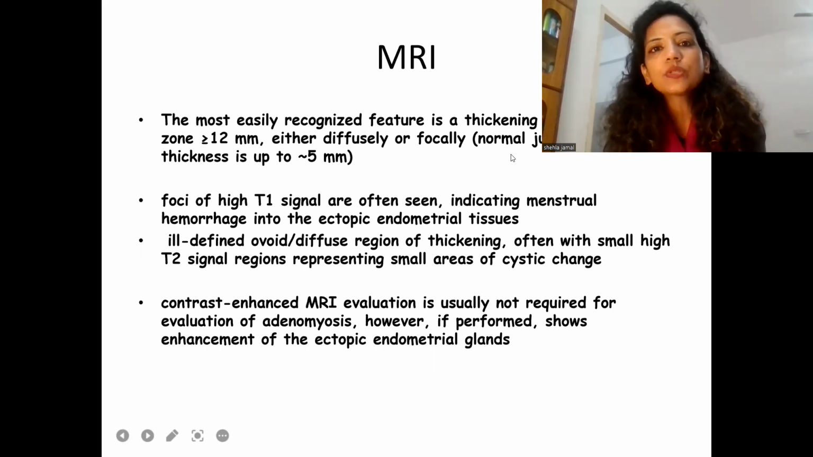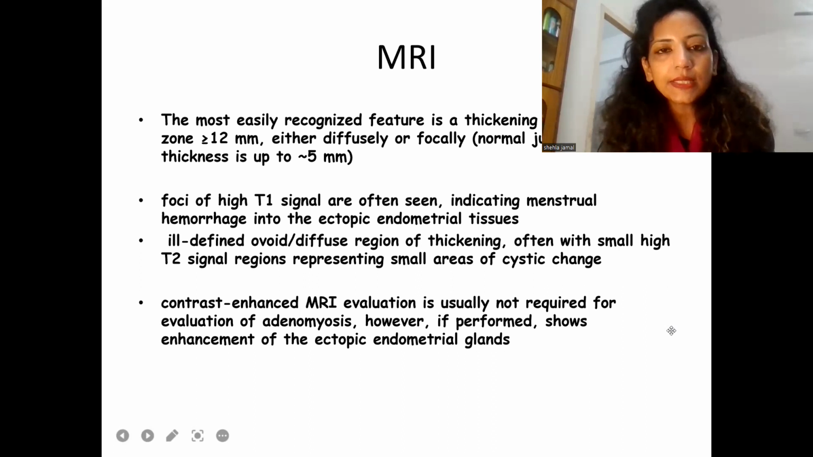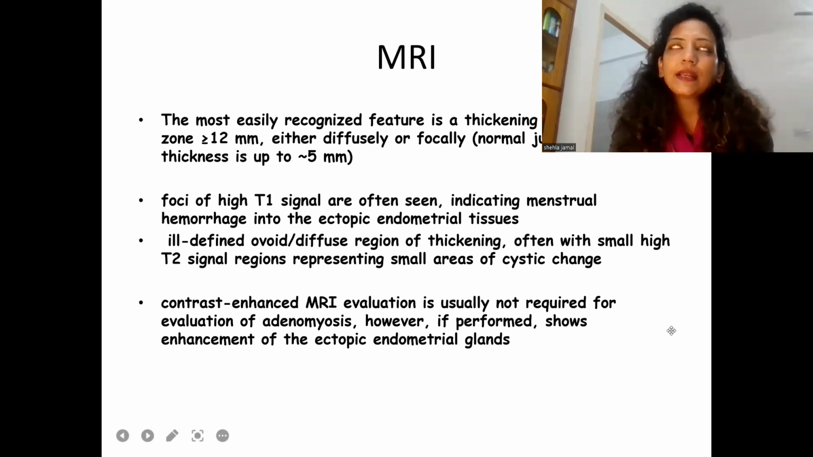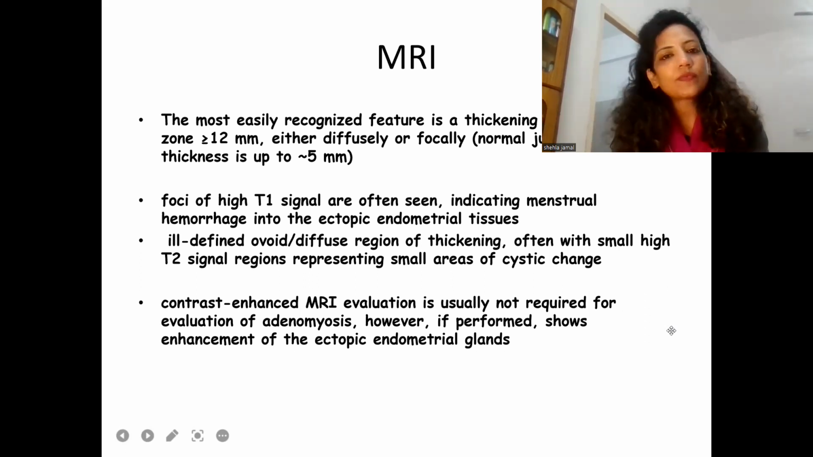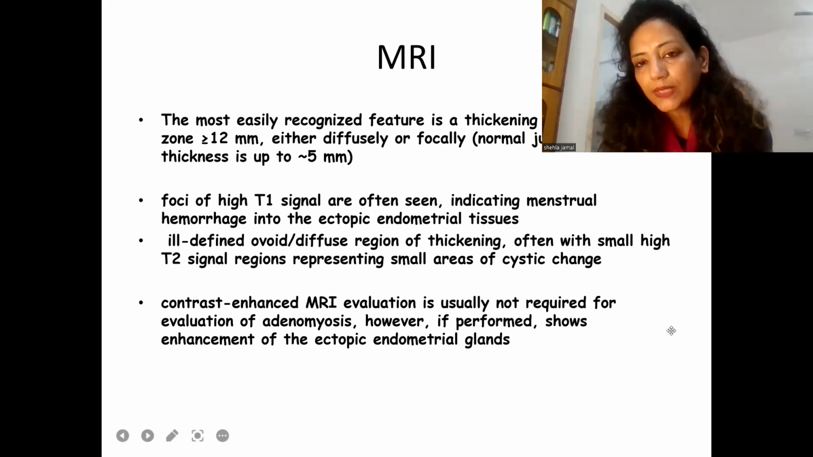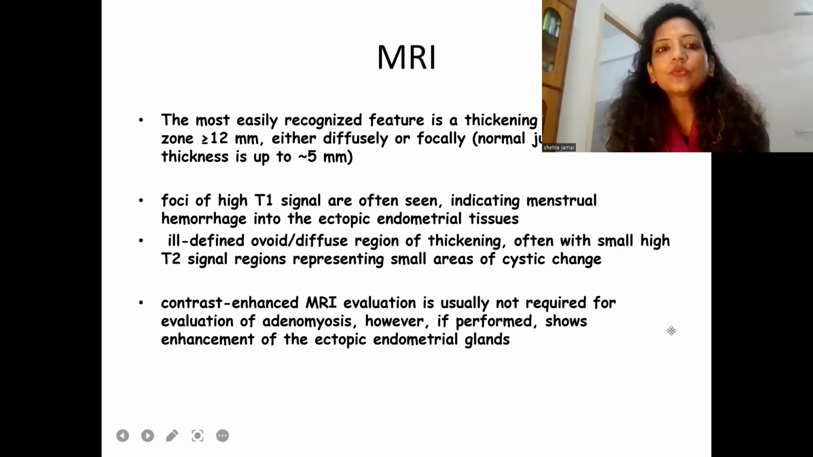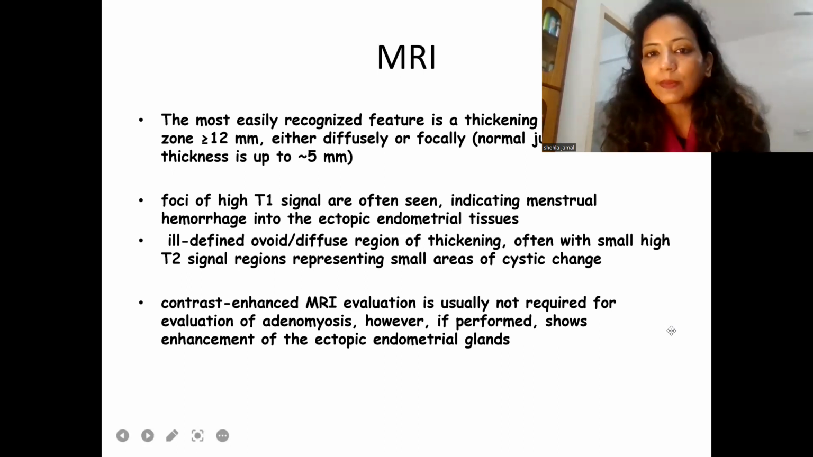MRI is rarely required, but yes, if at all we are doing an MRI for other reasons, the most easily recognizable feature is thickening of the junctional zone to more than 12 millimeters, either diffusely or focally, and the normal junctional zone thickness is around 5 millimeters. On T1, there are foci of high intensity, indicating menstrual hemorrhage into the ectopic endometrial tissue. On T2, it is an ill-defined, ovoid or diffuse region of thickening, often with small signal regions representing small areas of cystic change.